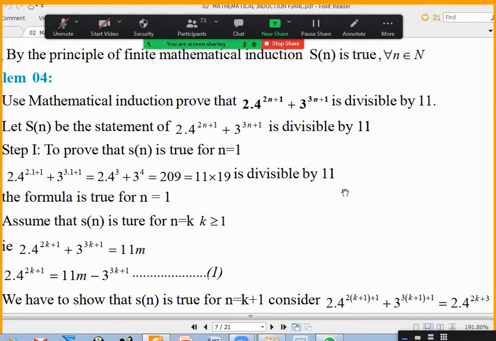Okay. 2 into 4 power 2n plus 1 plus 3 power 3n plus 1 is divisible by 11.